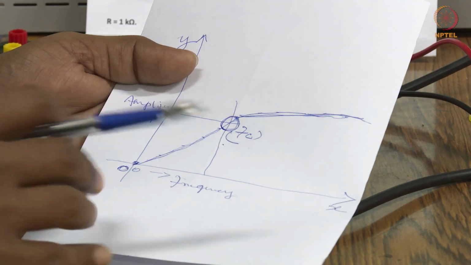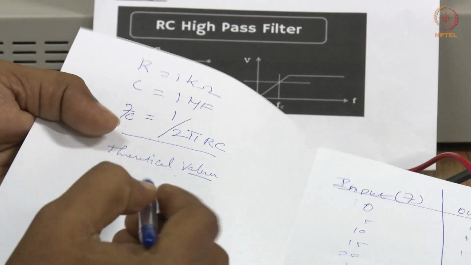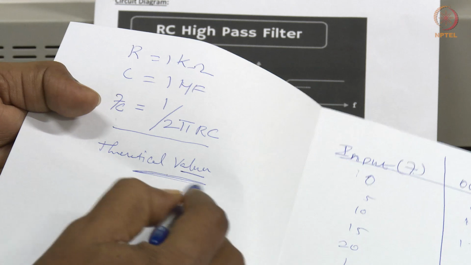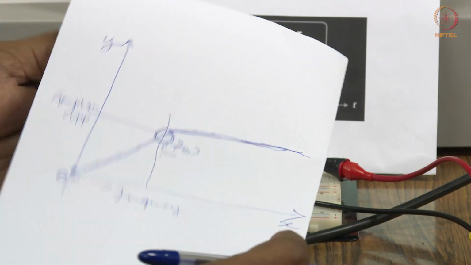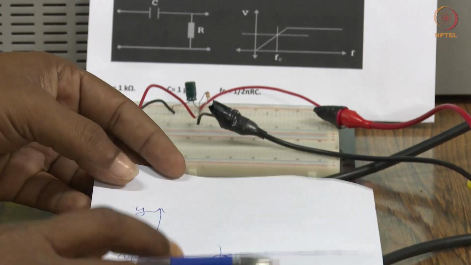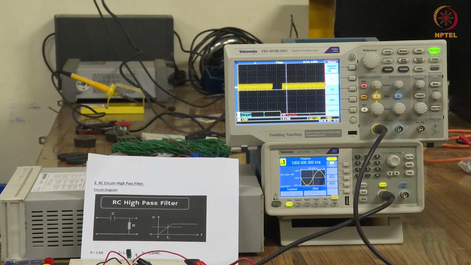From this value and the theoretical value, we have to match. With that, we can find the cutoff frequency of the high pass filter.